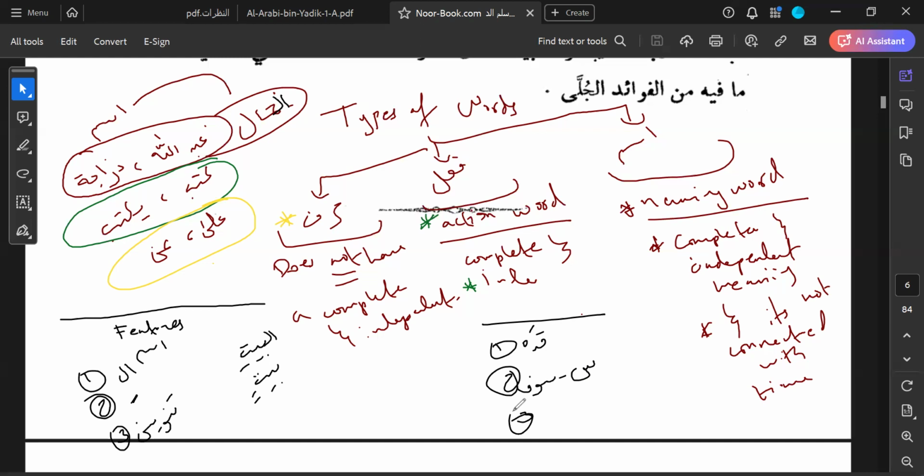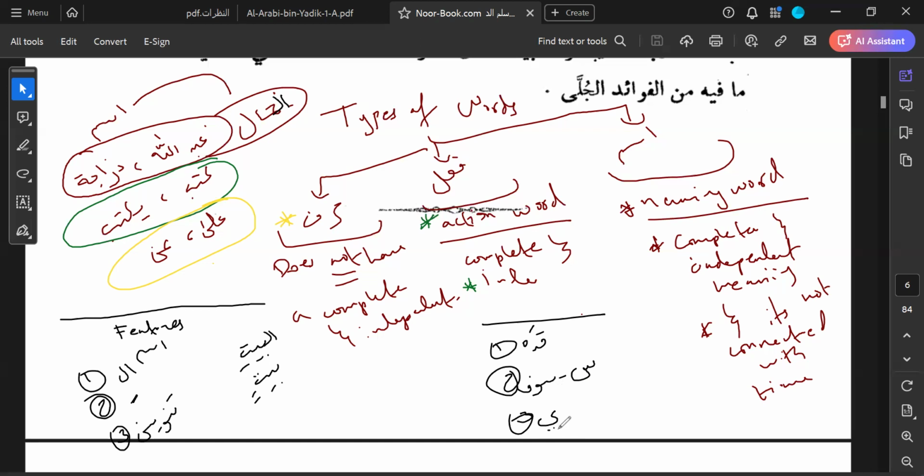And number two, does it accept a ya at the end, in the case of when you're ordering a female? So for example, uktub, write. When you want to tell a female to write, you will say uktubi. This ya is called ya al-mukhataba. It's special to fi'l amr.